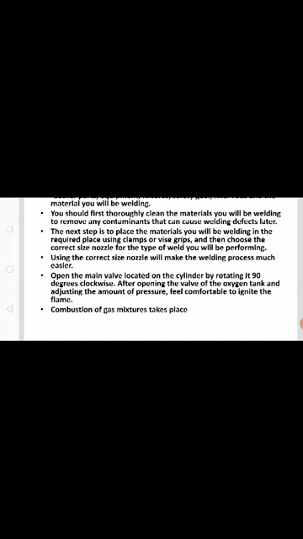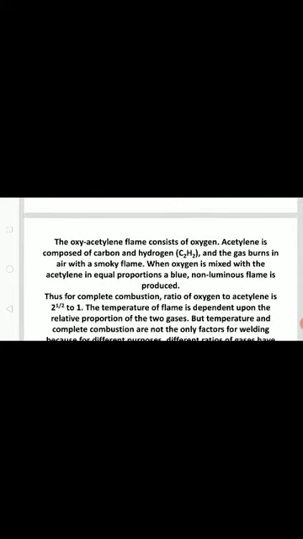Then the amount of oxygen gas you also have to let out, because all the gases will mix in the chamber. Once it comes out at the tip of the nozzle and ignites, combustion takes place. During combustion, the oxyacetylene flame consists of oxygen and acetylene. Acetylene is composed of carbon and hydrogen, and the gas burns in air with a smoky flame.